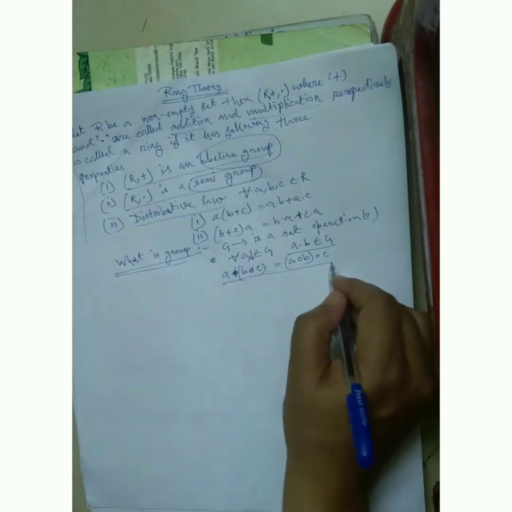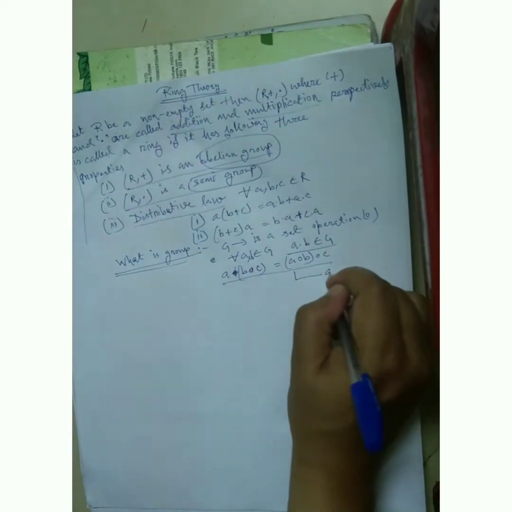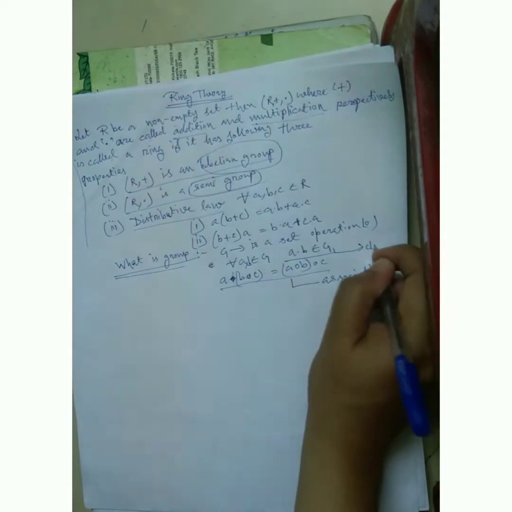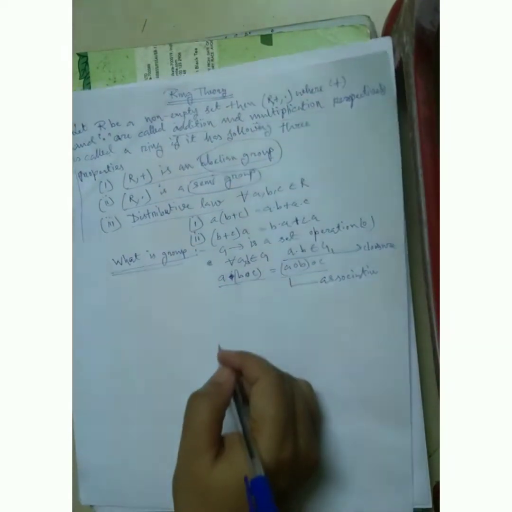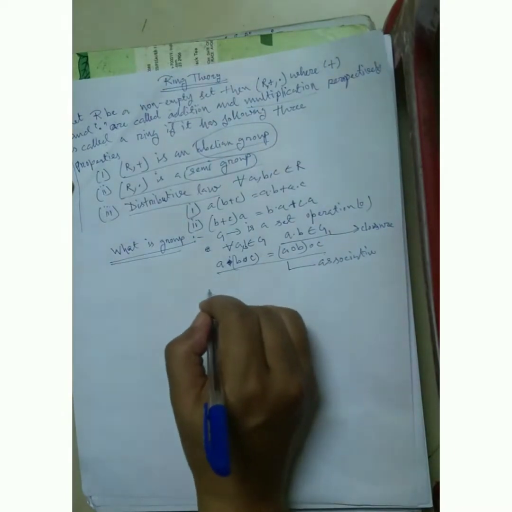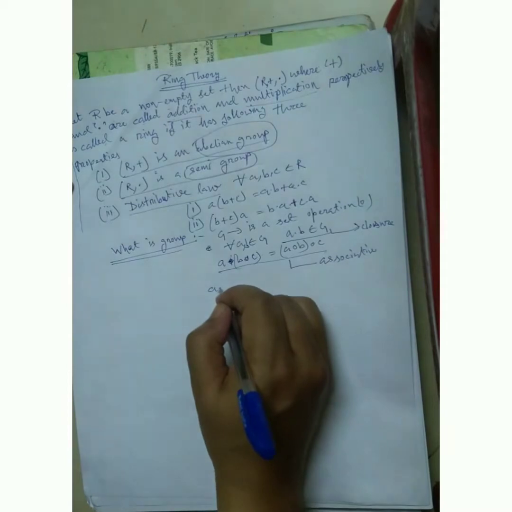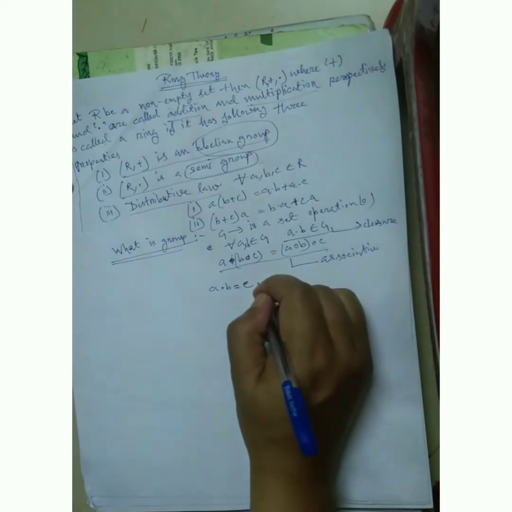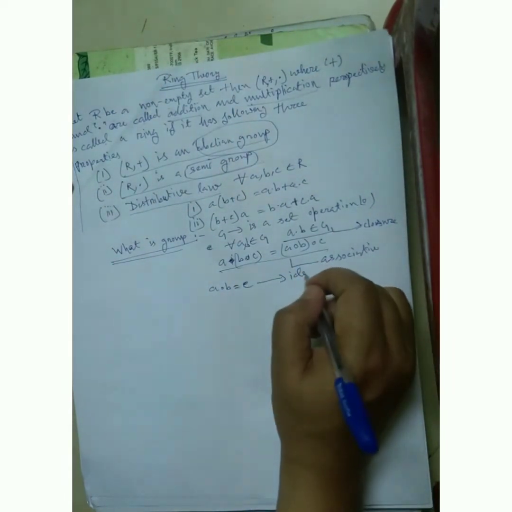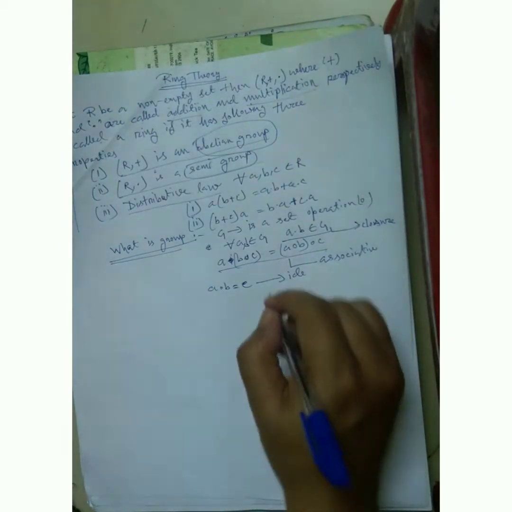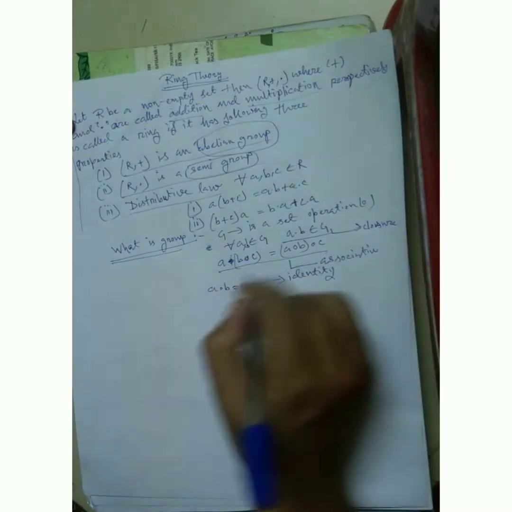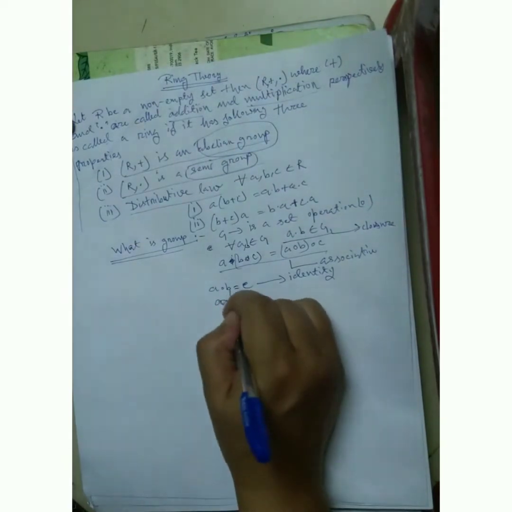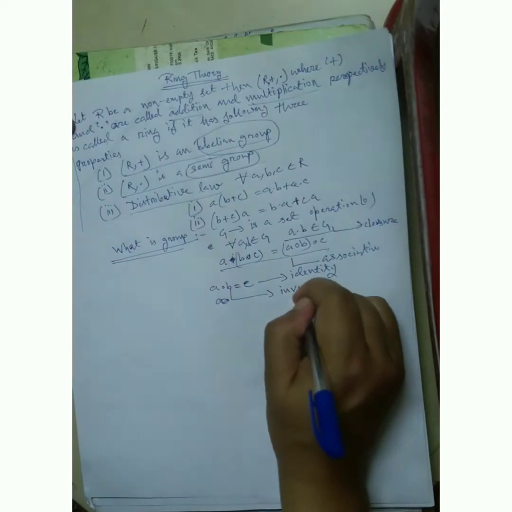This property is called the associative property. The associative property holds, the closure property holds, and another property is the inverse property: a composed b is equal to e, where e is the identity element, and b is the inverse of a. So friends, four properties hold in a group.